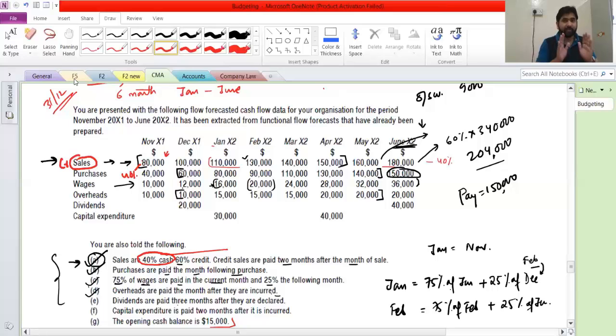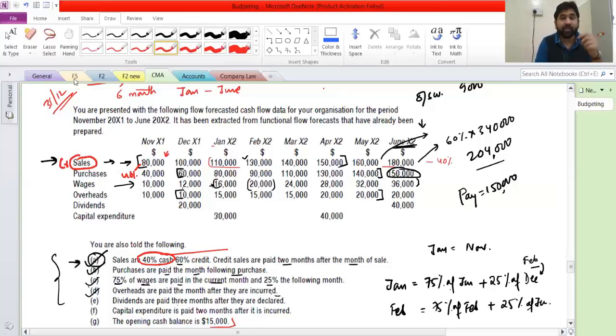Now listen to me. That is the correct answer, but listen to me carefully. While doing these kind of questions at CMA level, you have to be very attentive. You have to read the question, and according to the question, you have to think what you want to do. Don't go with a preset mind that if I see something like this, I will do something like this. If you are doing that, then this will be difficult for you.